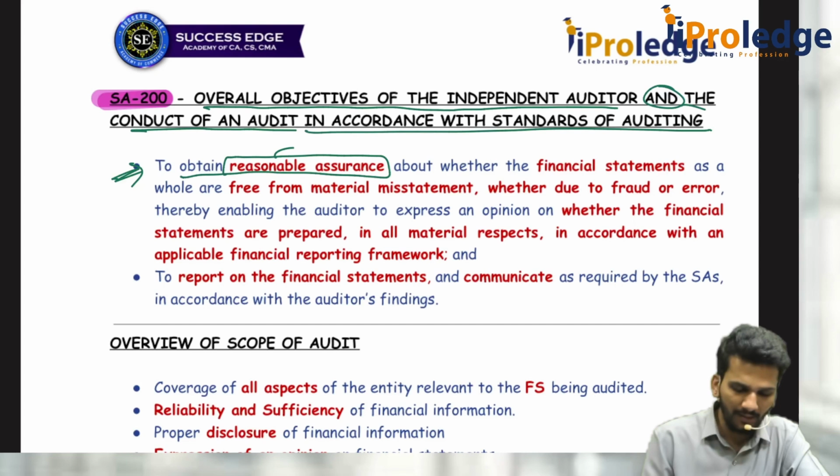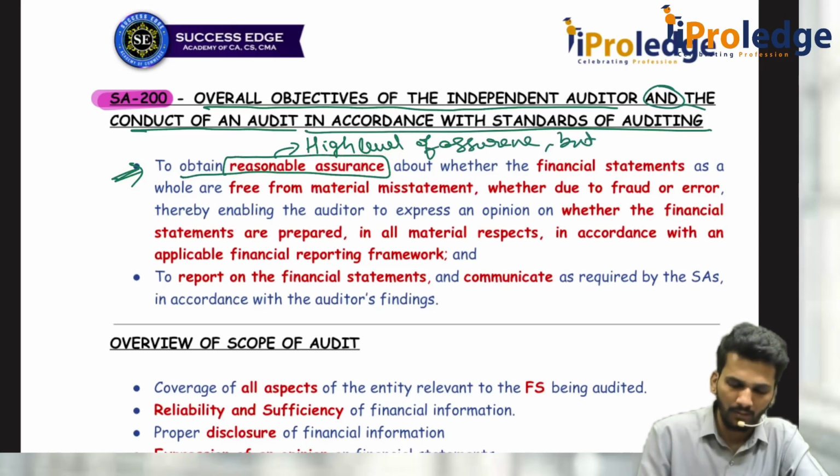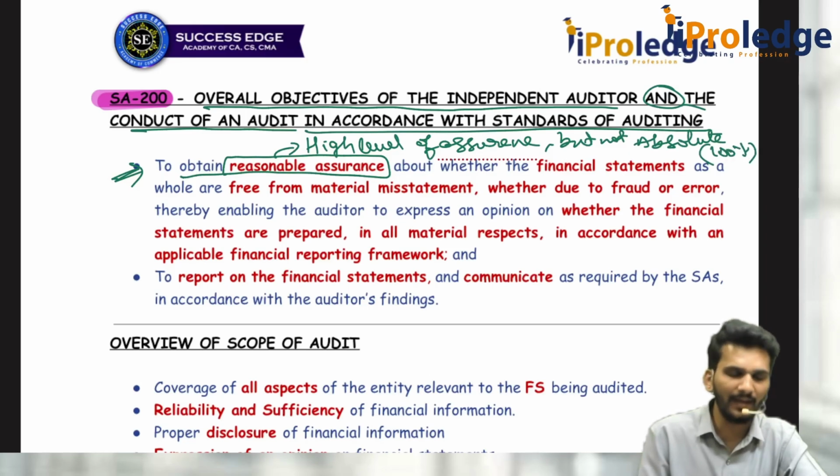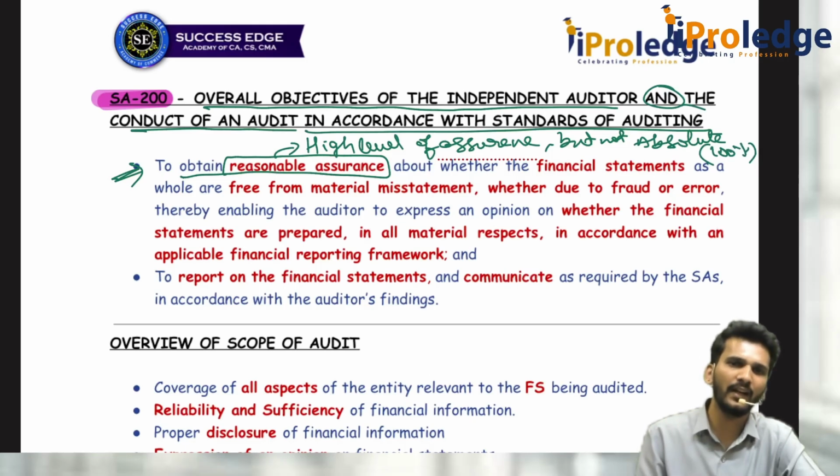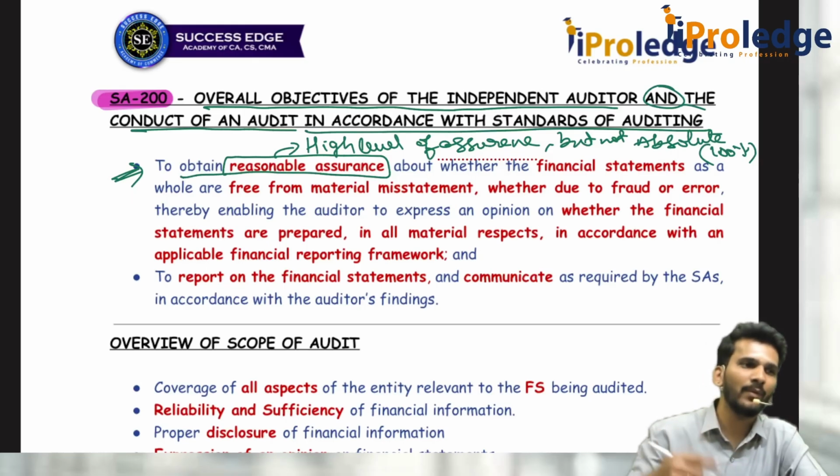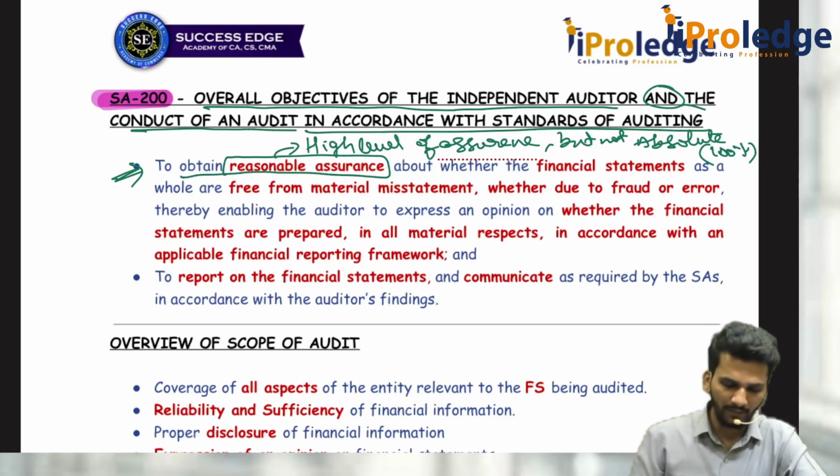It is like high level of assurance, but not absolute. Absolute means 100%, but not 100%. It is high level. Yes, 70, 80, 85, 90, 95, not 100. Why? Because of inherent limitations which we are going to discuss at a further point of time.